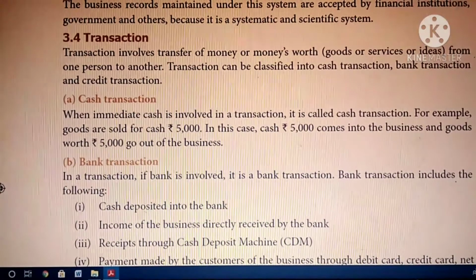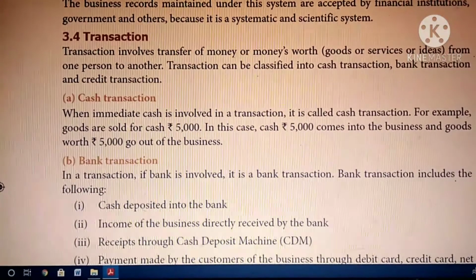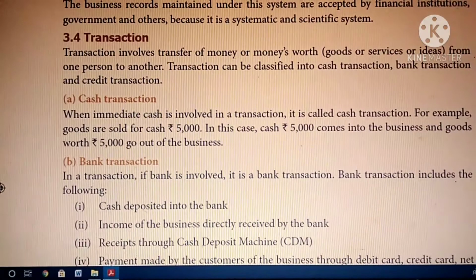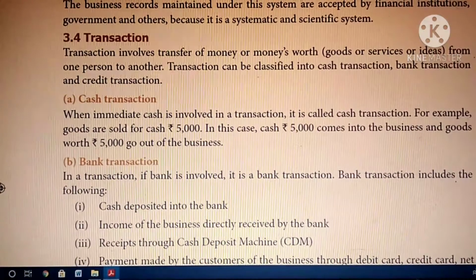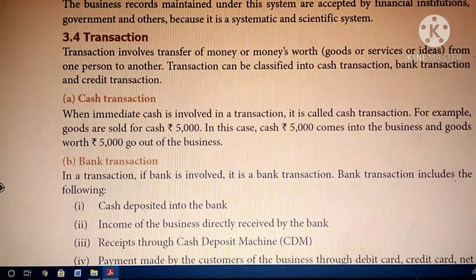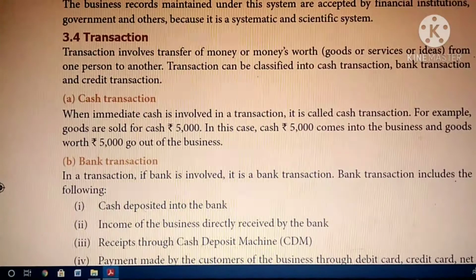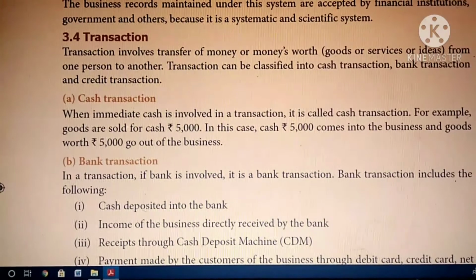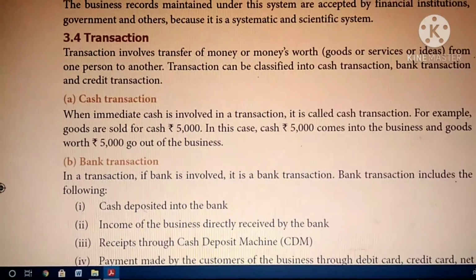Transaction means transfer of money or money's worth. Money's worth in the sense goods or service or idea. So from one person to another person, that is called a transaction. Transactions can be classified into cash transaction, bank transaction and credit transaction.